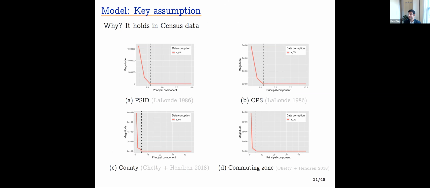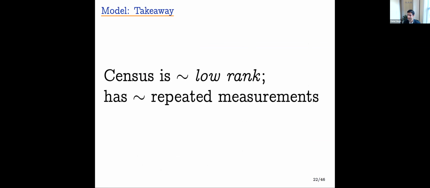We see how reasonable this assumption is in related economic data sets. So what if we look at household level data in the PSID or CPS? Again, we see that the approximate rank, r, is much lower than the ambient dimension p. And we're able to verify this kind of property in county level data sets and commuting zone level data sets from Chetty and Hendren's influential papers in the Quarterly Journal of Economics. So the takeaway is that the census is approximately low rank because it has these approximate repeated measurements, and that'll power all of our analysis.